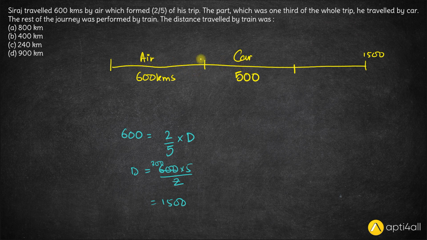So total distance travelled through air and car is 600 plus 500, 1100 kilometers, and the remaining distance is 400 kilometers. And this rest of the journey was performed by train. So through train, Siraj travelled 400 kilometers, and this is what we needed to figure out. Distance travelled by train is option B, 400 kilometers.